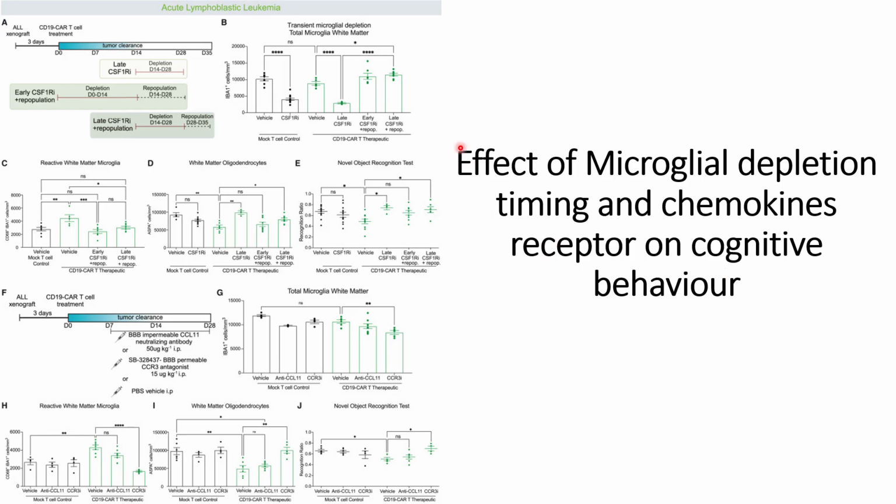In all these conditions they also checked whether tumor clearance is occurring, and they do not see any impact on tumor clearance from the reagents that they used to revive these white matter oligodendrocytes.